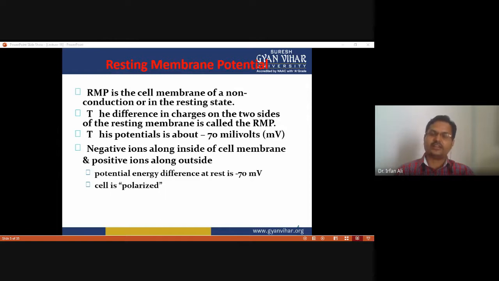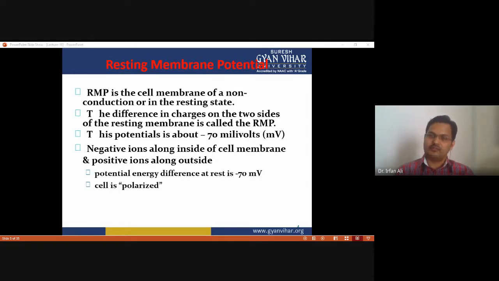At that time, and at all times when there is no nerve impulse conduction, the membrane still has a potential, and this potential is around minus 70 millivolt. So the difference in charge on both sides of the membrane is called the resting membrane potential.